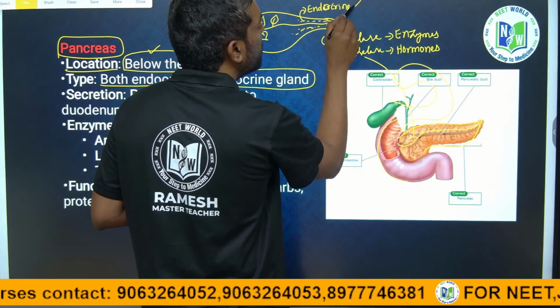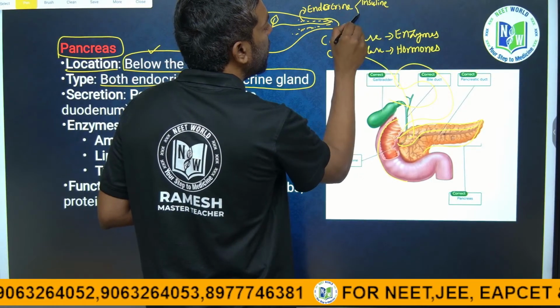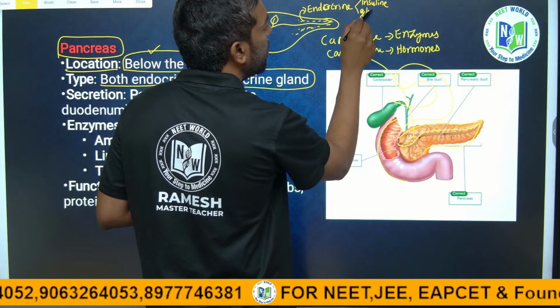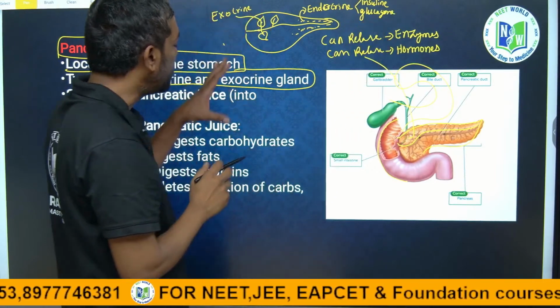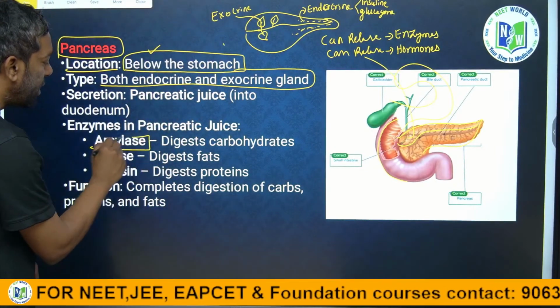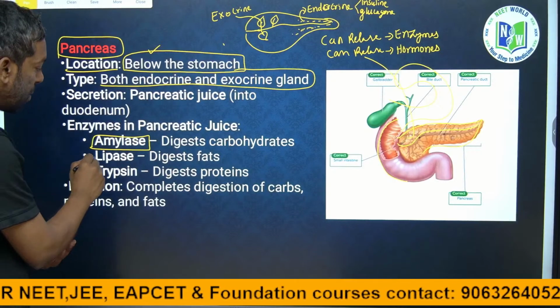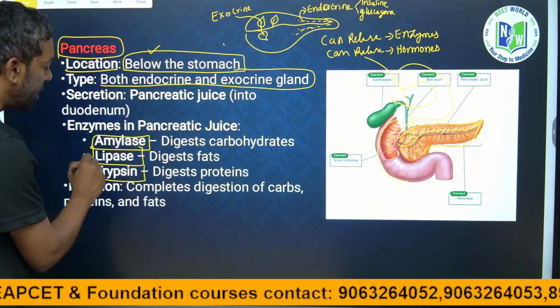The hormones are insulin, glucagon. The enzymes we are going to see: amylase, lipase, trypsin.